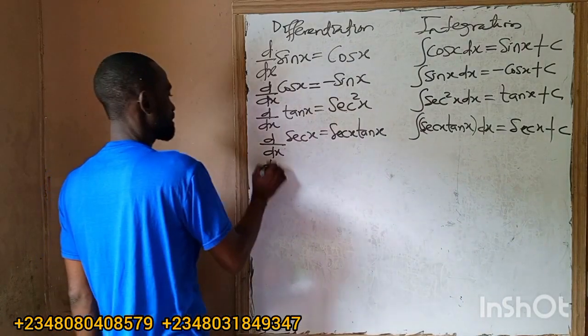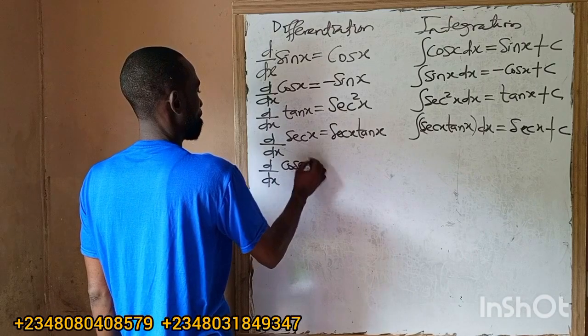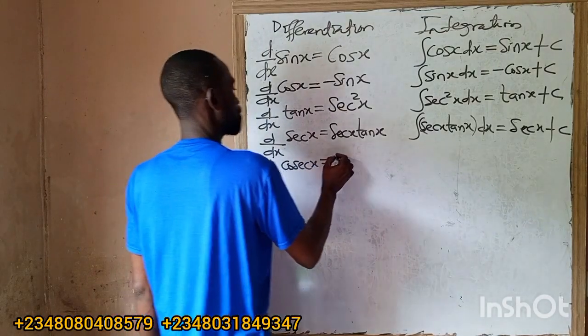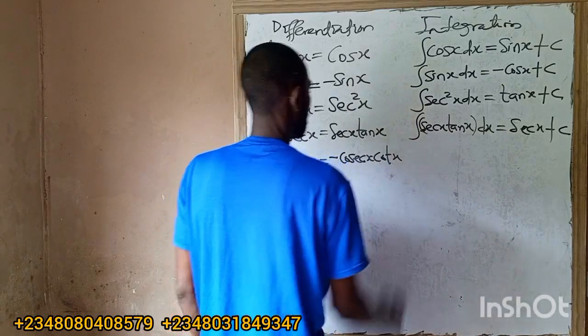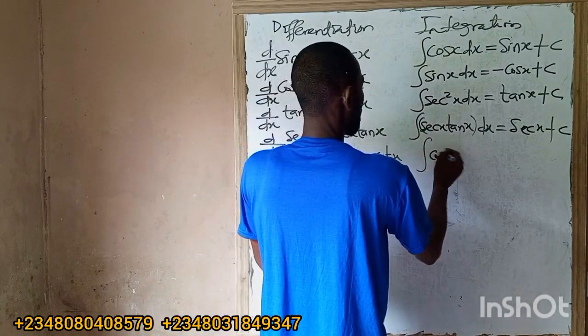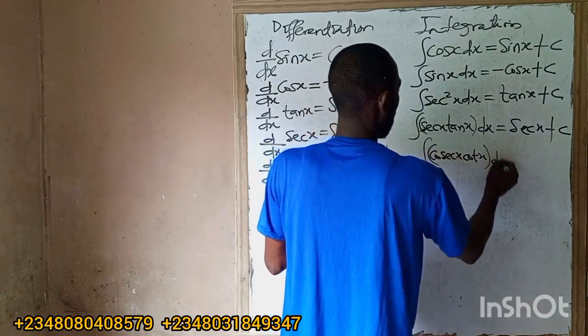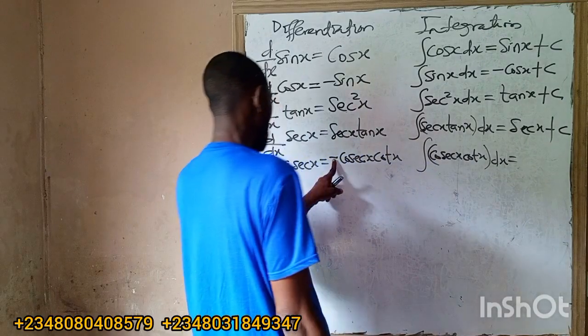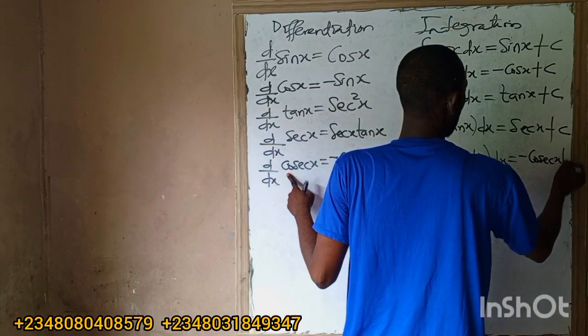You're going to see the integration of all these. If I'm asked to differentiate cosec x, our answer will be minus cosec x cot x. So if I'm asked to integrate cosec x cot x dx, our answer will be minus cosec x plus c.